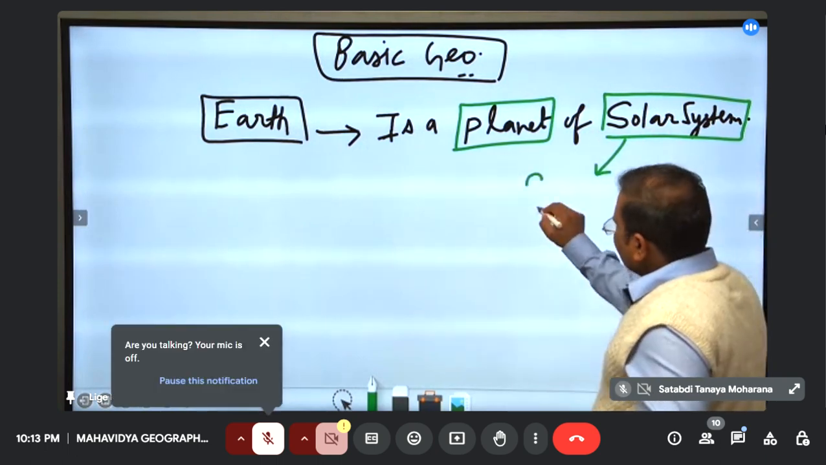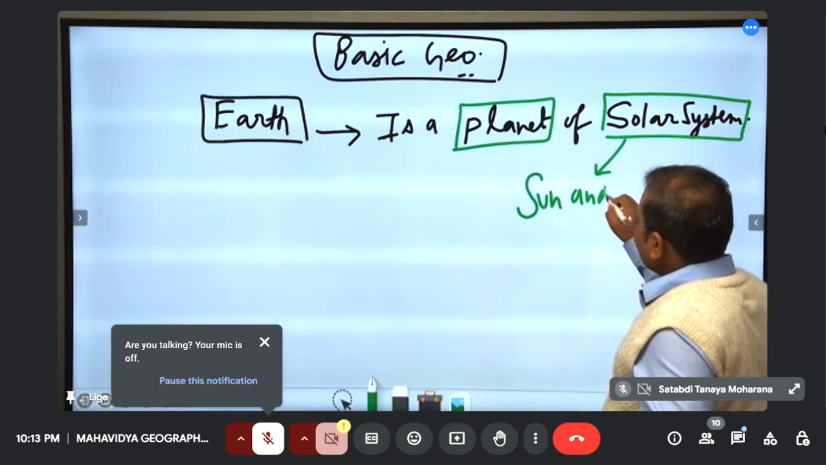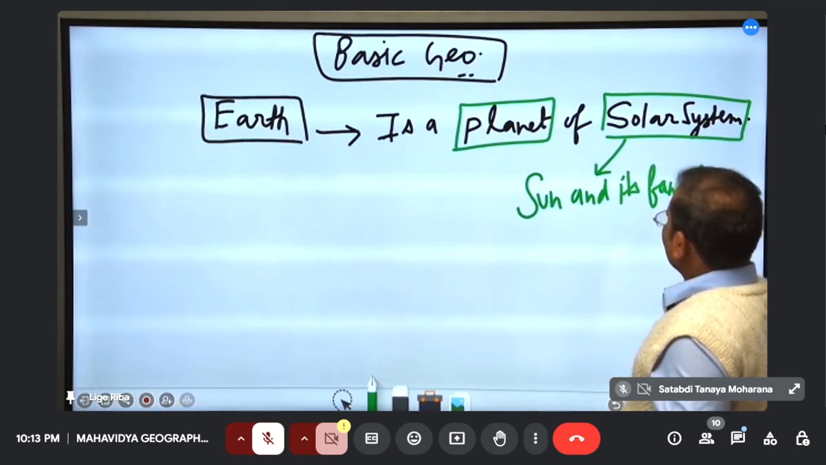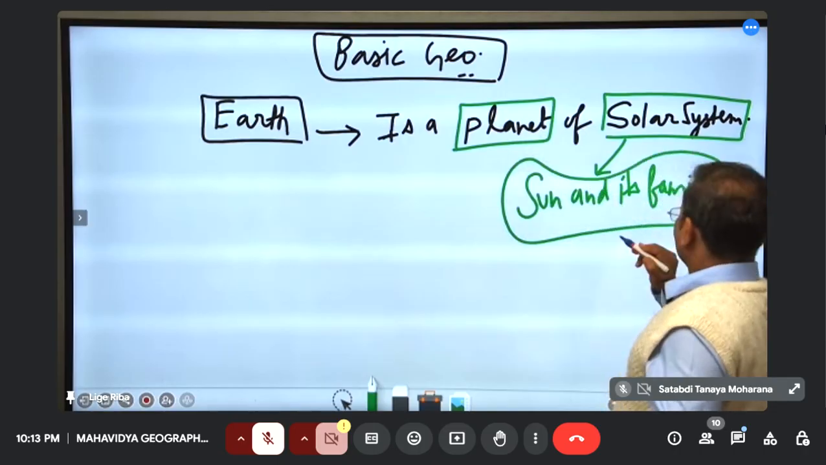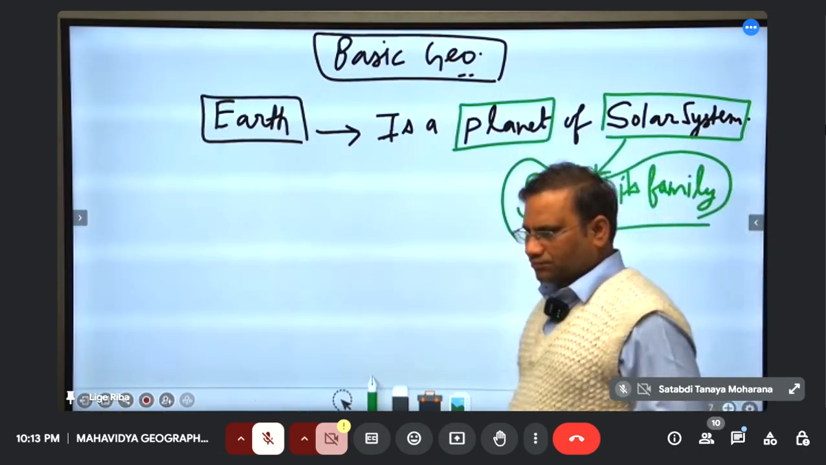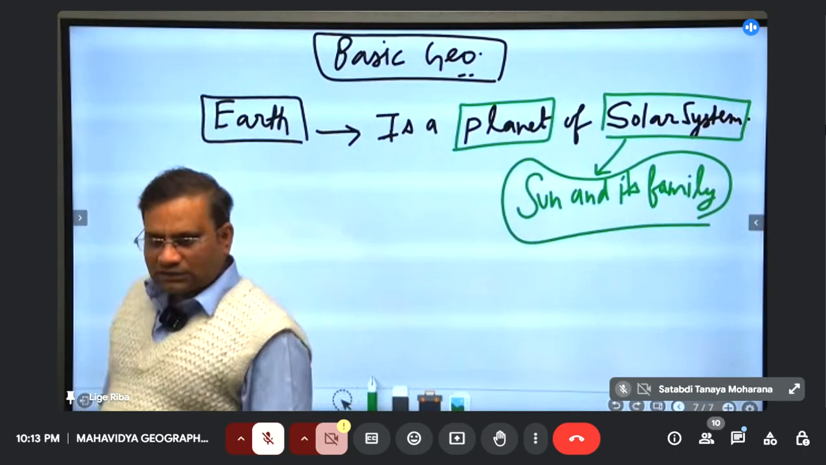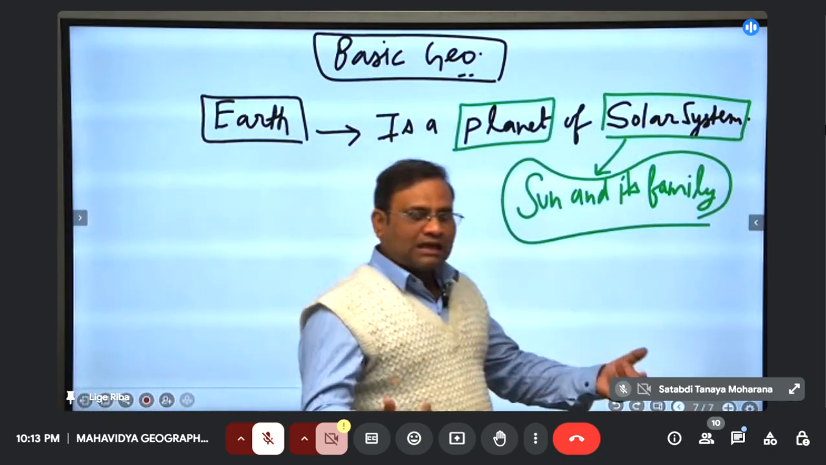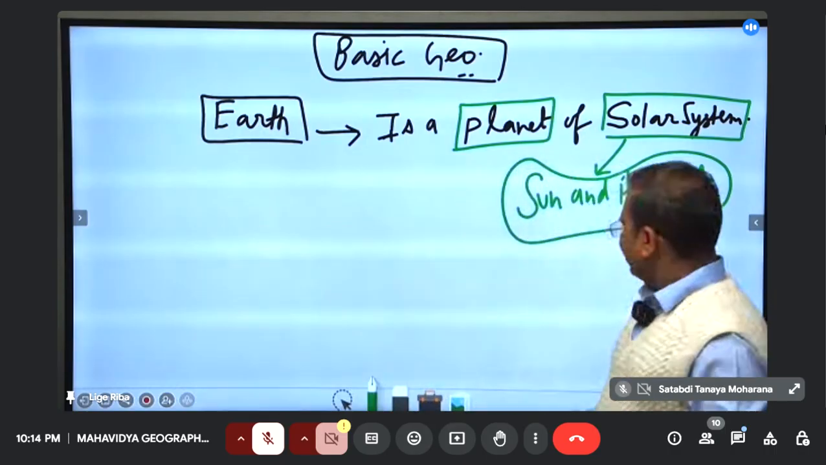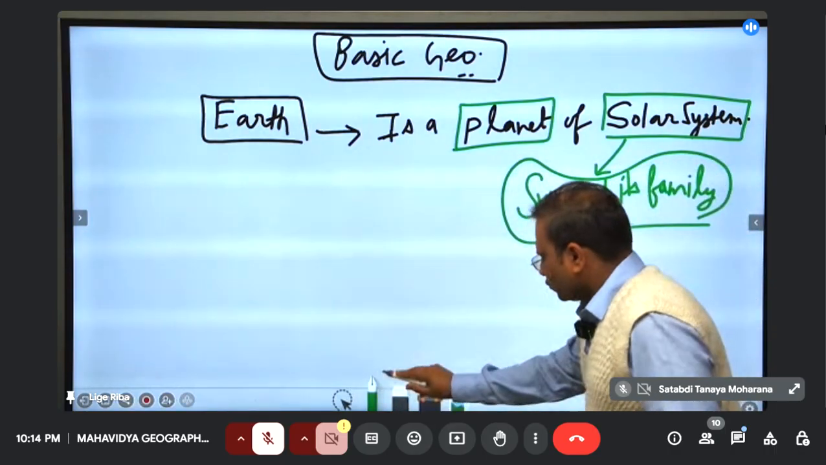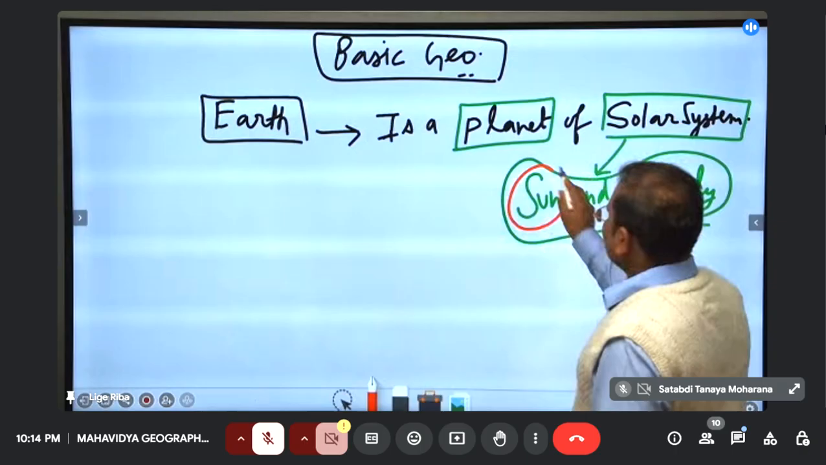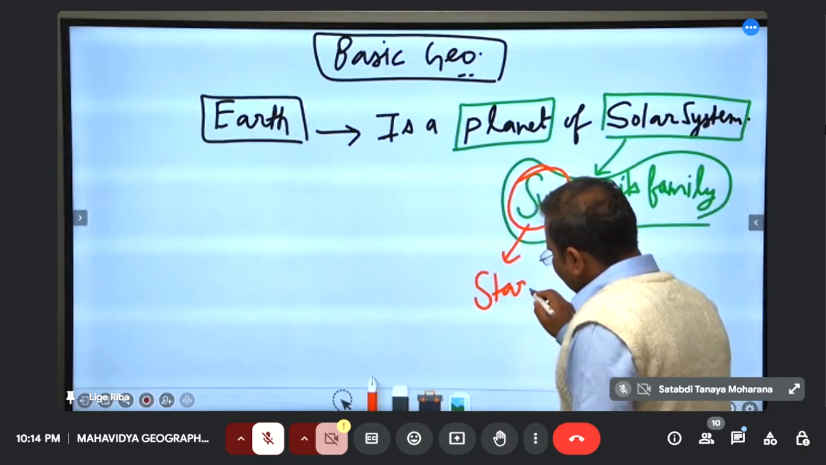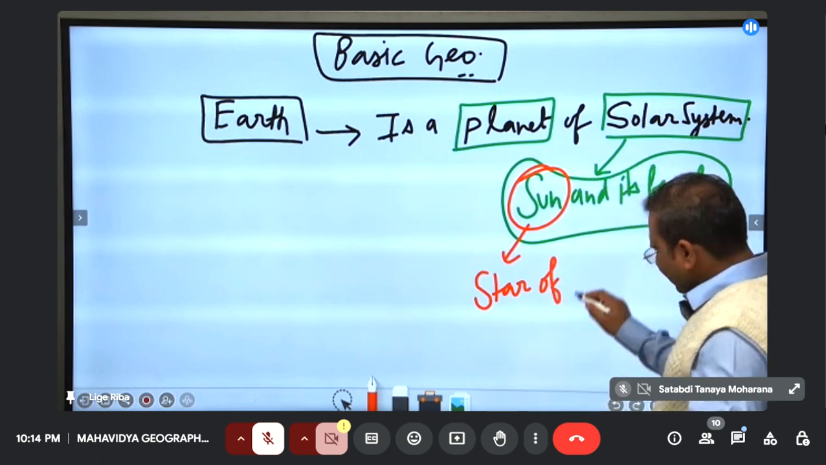It is sun and its family is solar system. Okay, sun and its family. So question is, what is sun? What is its family? So we'll come to its family, but first focus on the sun. What is sun? Sun is a star of Milky Way galaxy.